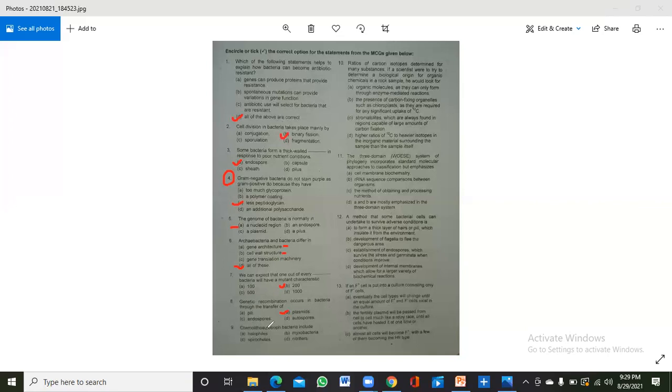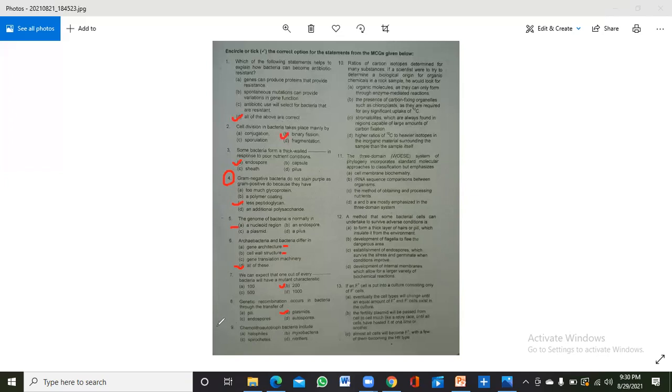Now, chemolithoautotroph bacteria include which type of organism? First of all, you should know about the chemolithoautotroph. Chemo means that these are a type of nutritional bacteria. And I have made a video over these 5 nutritional types: the chemolithoautotroph, the chemoorganoheterotroph. These are 5 classes, and how these are differentiated and how they get their name. So I have made a video over it. You can watch it in my videos.